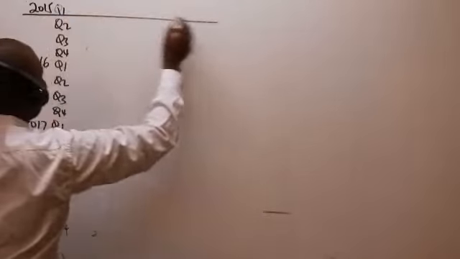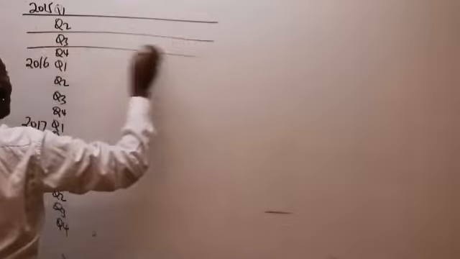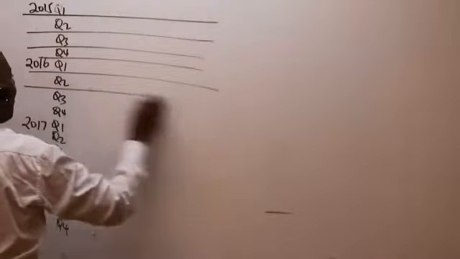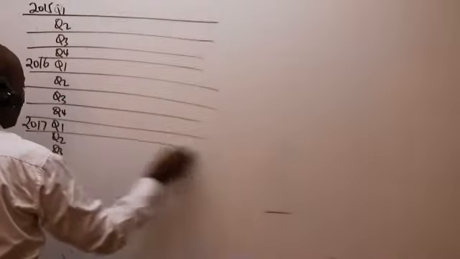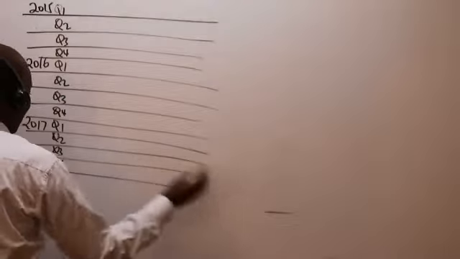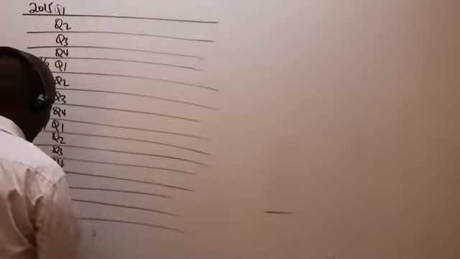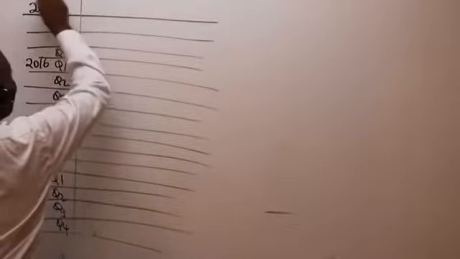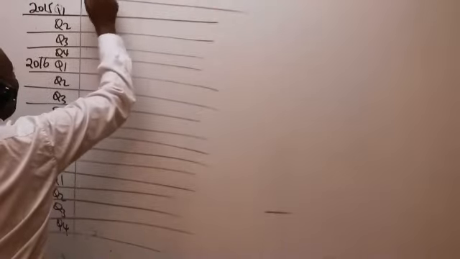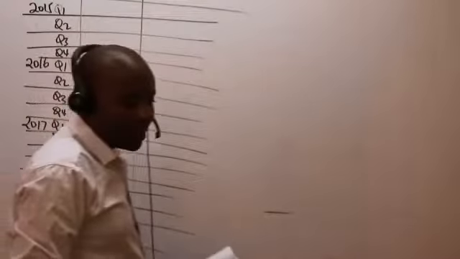Ladies and gentlemen, one thing that will be very important for me is to have my lines. You guys are lucky because you already have lines there. For my case, I must put lines like that. And then inside here, I will look at the number of students. I'm organizing this in columnar form. Number of students, what do I have there? They have given me the number of students.